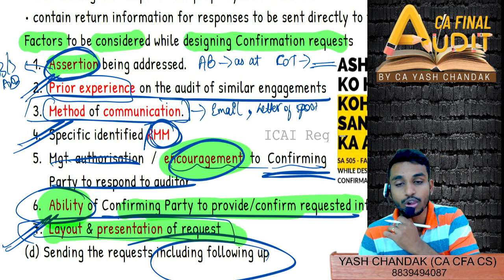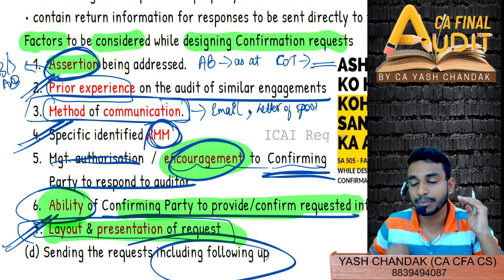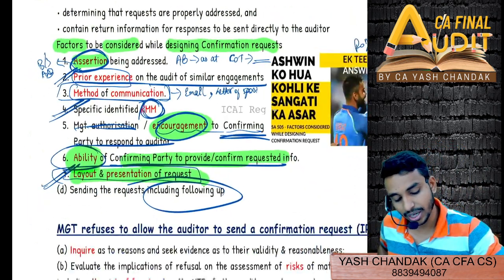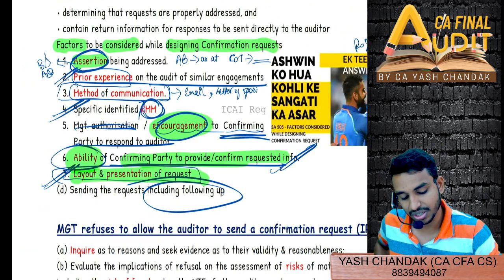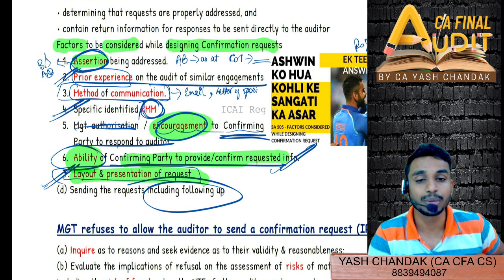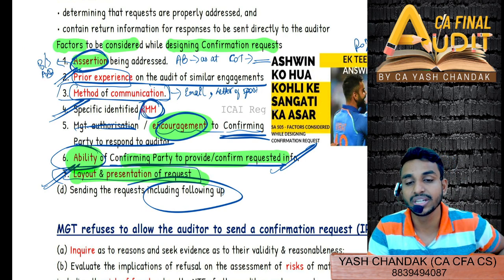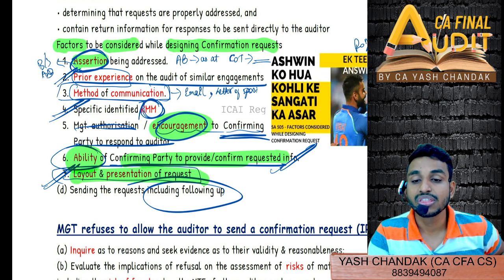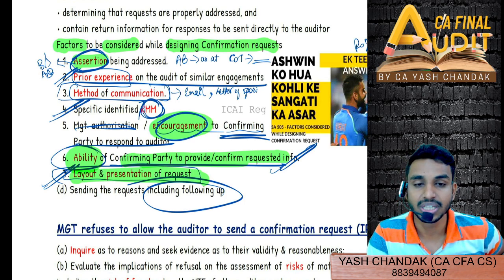And the ability should also be there, not just the encouragement, but they should also be able to provide confirmation. Request layout and presentation, how exactly are you going to lay out and present it, or what will be your layout, right? All this will affect your external confirmation request designing.